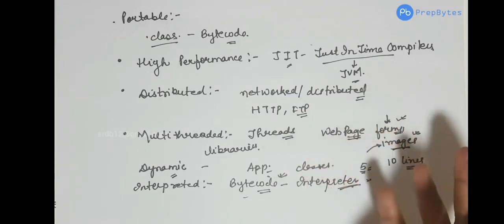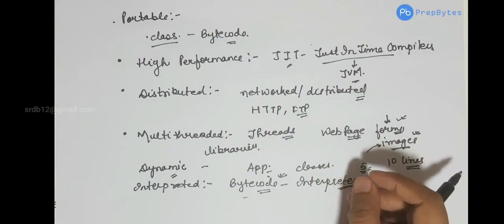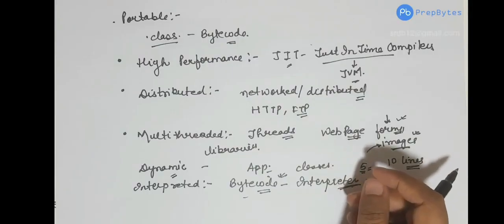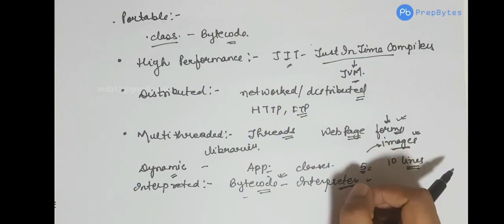So these are the 12 important features of Java. We can see that Java is a very strong language. Java is an object-oriented language. It has high performance, it has high security, it is dynamic, it is interpreted, it has multi-threading. So these are the important features of Java. Now let's proceed further with a small program of Java.